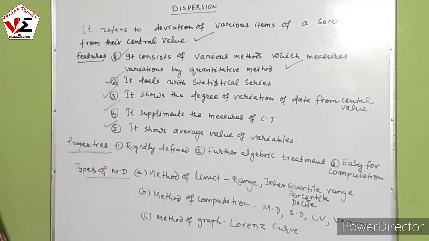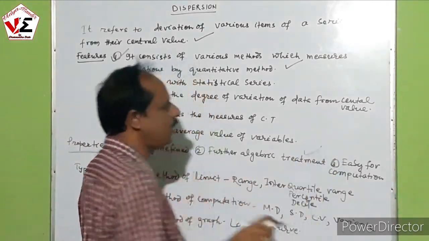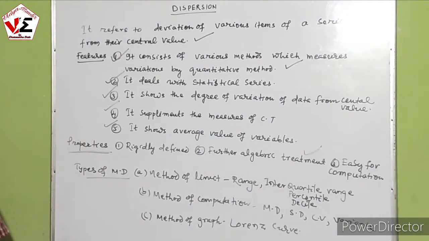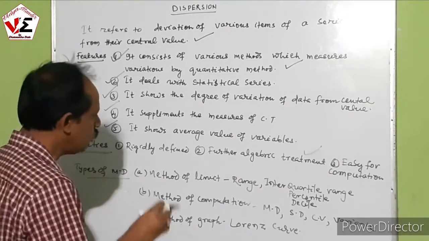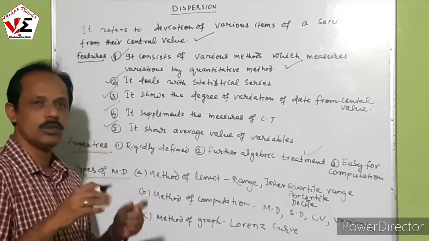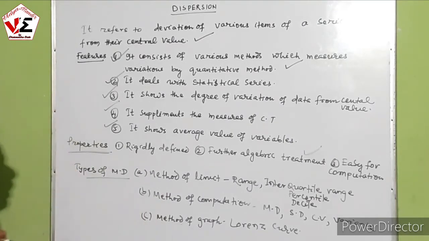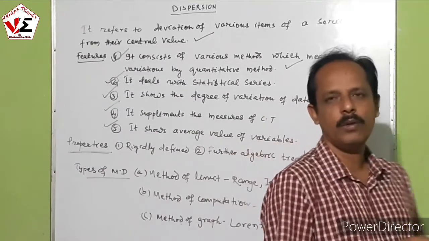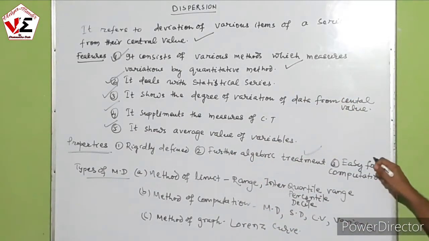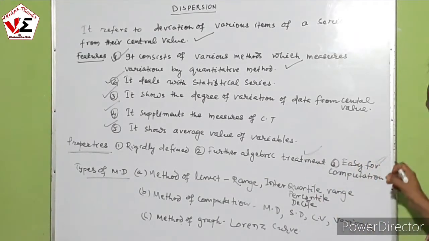And it is useful for further algebraic treatment. How is it useful? In different measures we use the standard deviation, and standard deviation is very useful for studying other measures. So it is useful for further algebraic treatment in the study of other statistical measures. It is also easy for computation, because it is based on a very simple formula, so we can easily study it.